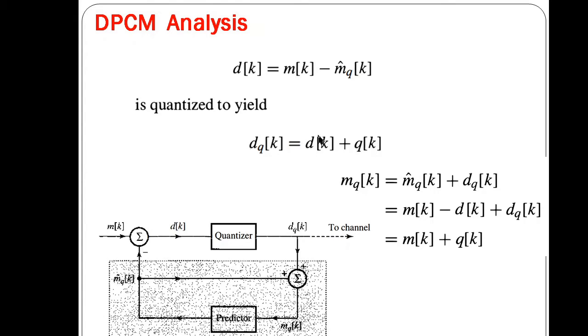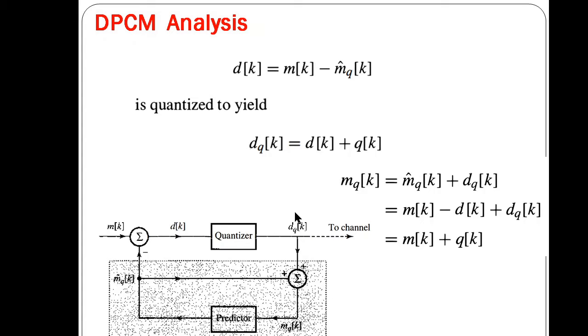This is the actual difference, but it will add some quantization noise. So we have dqk equal to dk, that is the difference signal, plus some noise, that is quantization noise, which will give us the quantized difference, that is dk plus qk. We want dk, but we are getting dqk because we are quantizing the signal. So we will always recover the signal dqk instead of dk.